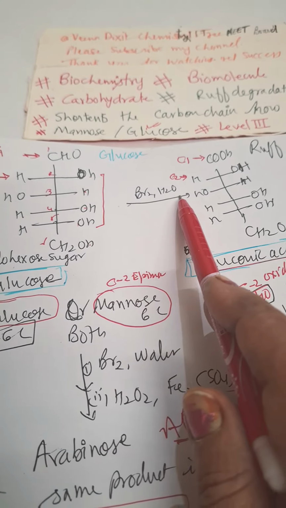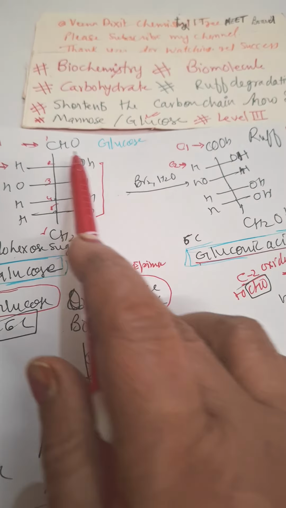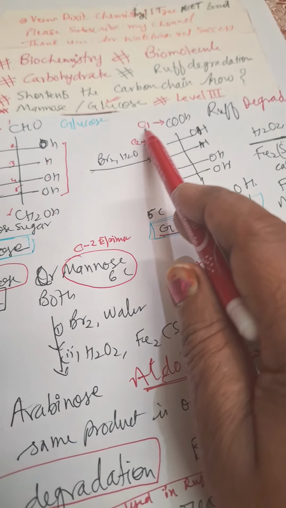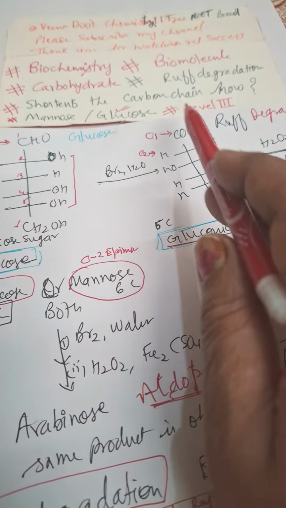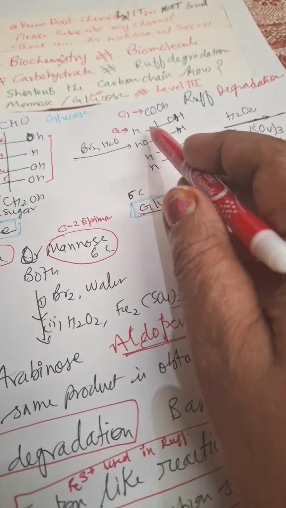How? When this glucose reacts with bromine water, what will happen? Bromine water, being a mild oxidizing agent, oxidizes only the CHO group to a carboxylic group. So this is the C1 carbon. Earlier it was an aldehyde group, and now it is a carboxylic group. The rest will remain the same.